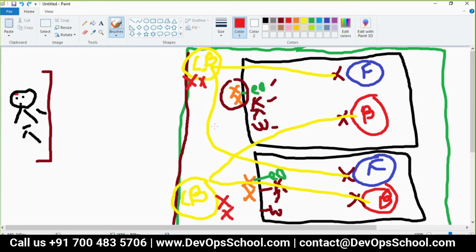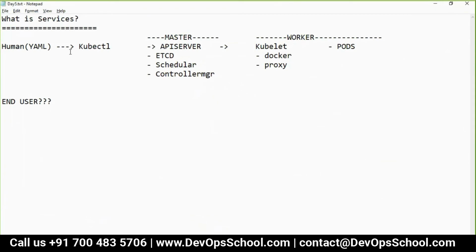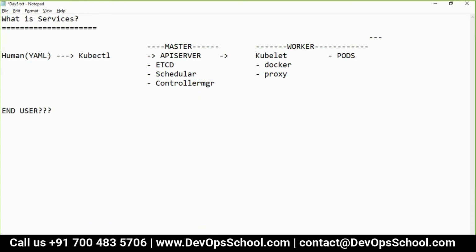Now guys, the question is how to create this load balancer. The answer is this: creating a load balancer inside the Kubernetes cluster is called a service. I'm not using the official word, okay?